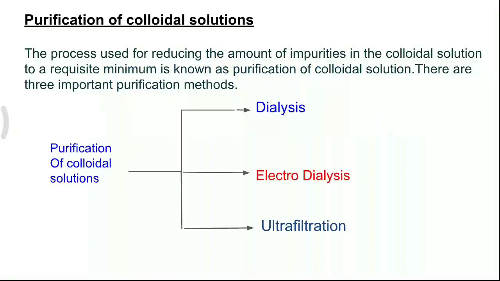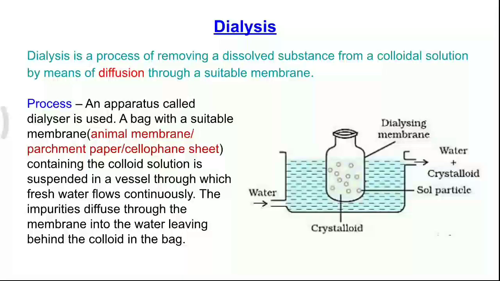Therefore, it is necessary to purify the colloidal solutions by removing the impurities of electrolytes present in them. There are three important methods for the purification of colloidal solution: dialysis, electrodialysis, and ultrafiltration.